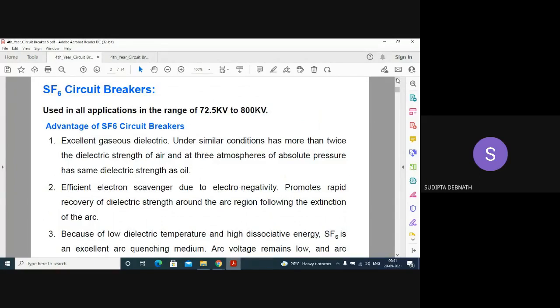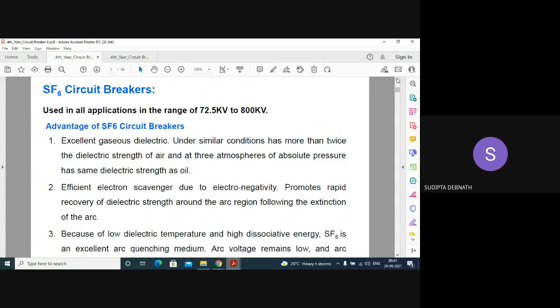So what are the advantages? It is an excellent gaseous dielectric medium. You may find some sentences wrongly written here. Please ignore them; the basic things are correctly written. Actually, you will find some grammatical mistakes, not technical mistakes. Under similar conditions, it has more than twice the dielectric strength of air, and at 3 atmospheres of absolute pressure, it has the same dielectric strength as oil. So it is an excellent dielectric medium.